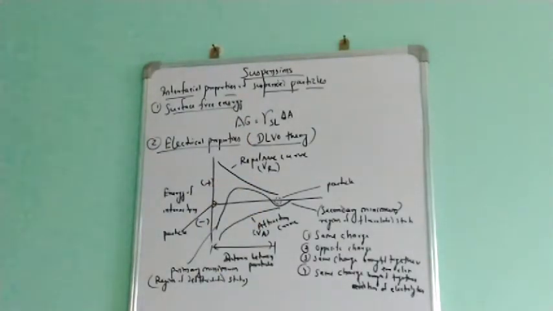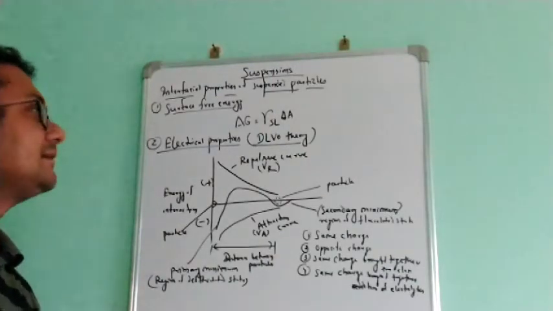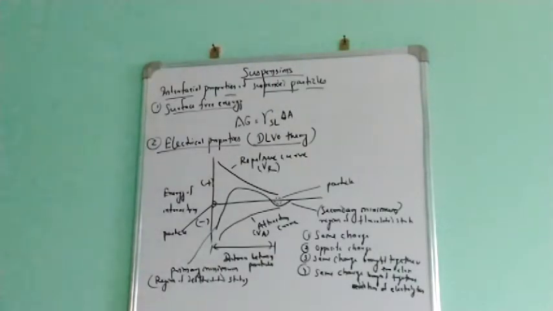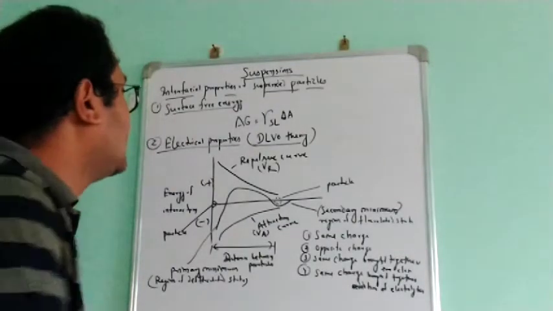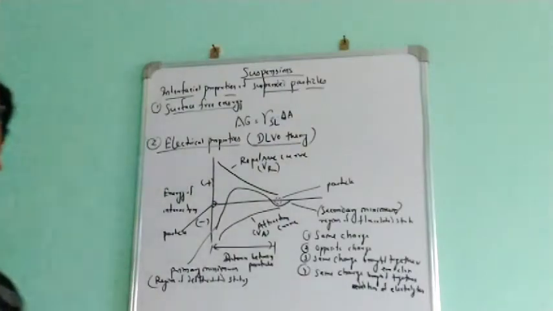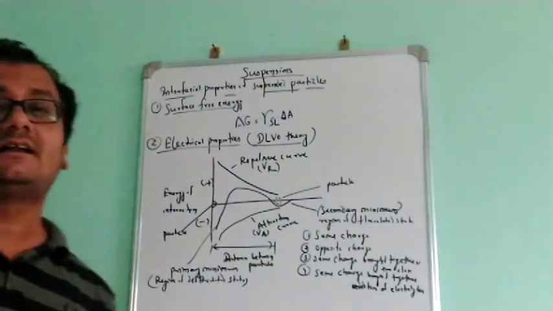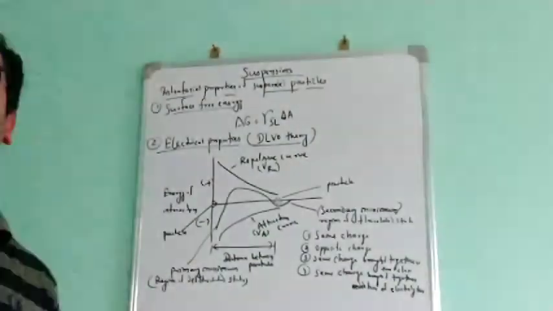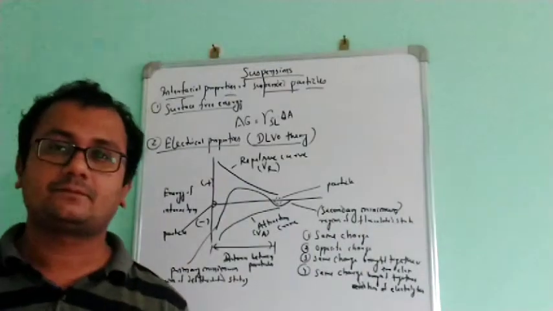So for that we take delta G, which we term the surface free energy. With this we take gamma SL, that is the surface tension or interfacial tension between the solid and liquid interface. Gamma SL means interfacial tension between the solid and liquid interface.